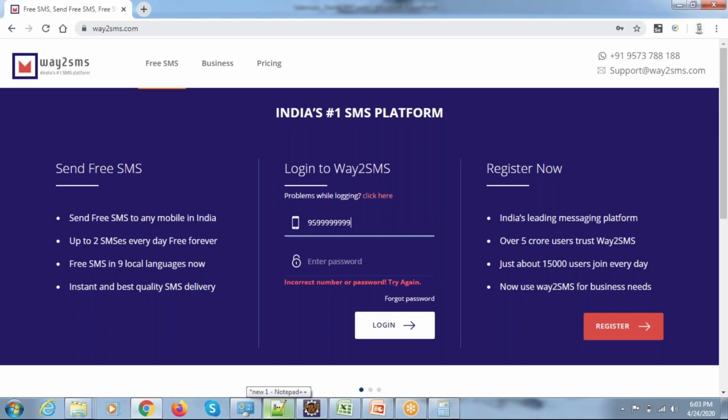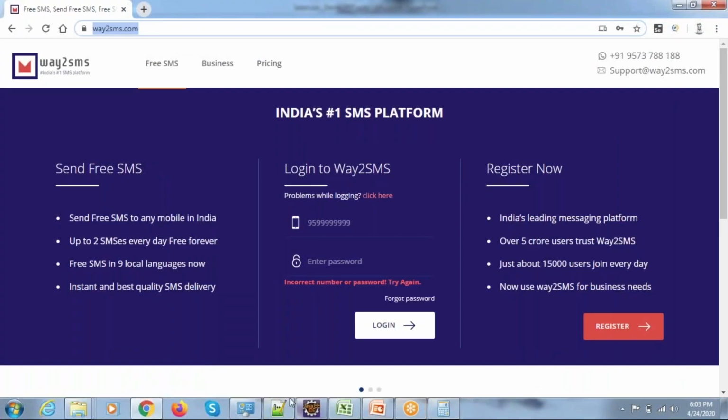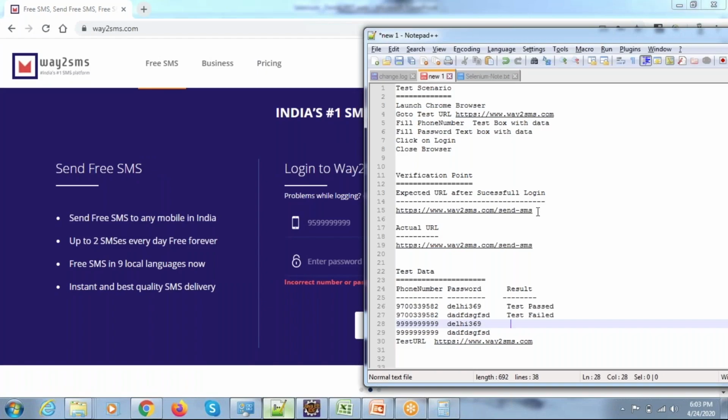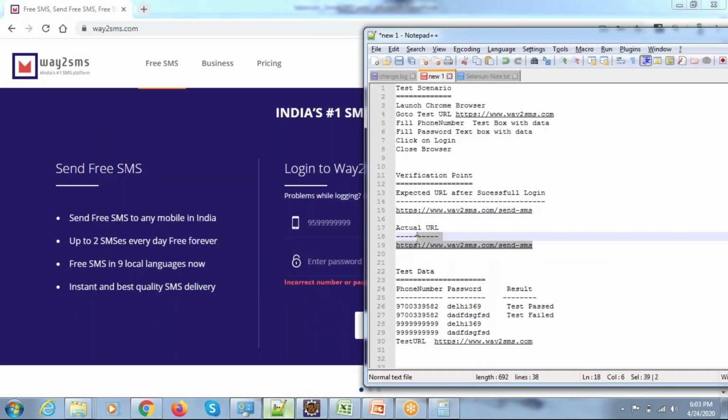The URL is remaining the same and login is unsuccessful, the URL is not changing. You can see the customer expected URL is this one, and the actual URL you are seeing by filling the text boxes with username and password is this one. So due to that reason, you are going to fail the test case.